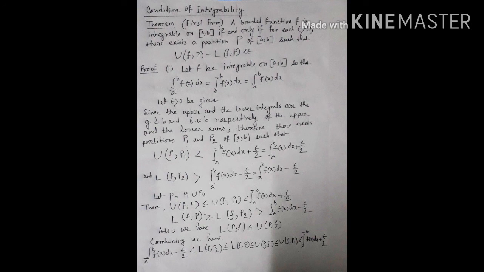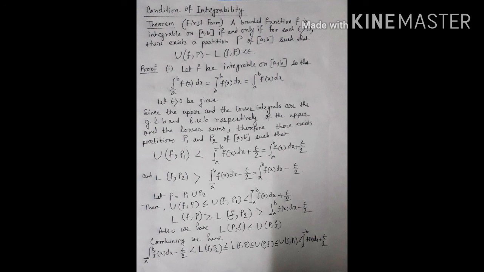Now we let epsilon greater than 0 be given. Since the upper and lower integrals are the greatest lower bound, or infimum, and the least upper bound, or supremum, respectively, of the upper and lower sums, there exist partitions P1 and P2 of the closed interval [a, b] such that U(f, P1) is less than the upper integral from a to b of f(x) dx plus epsilon by 2, which is the integral of f(x) dx plus epsilon by 2.